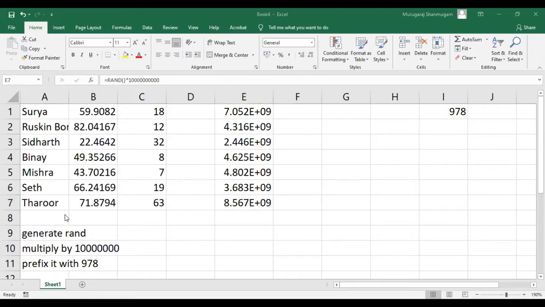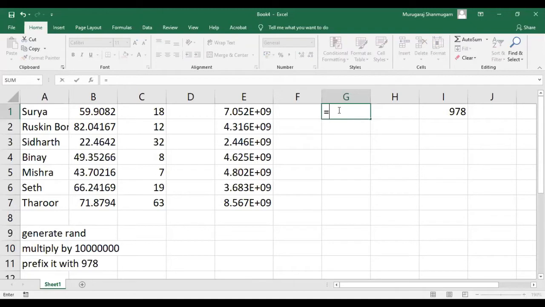Okay, thank you. So what we do, we generate a random number, multiply that by 1 followed by 7 zeros, and prefix it with 978. We are going to use something called concatenate, or bringing two things together. We can achieve concatenation by using the CONCATENATE function, or my favorite, always using an ampersand symbol. So we are going to connect.